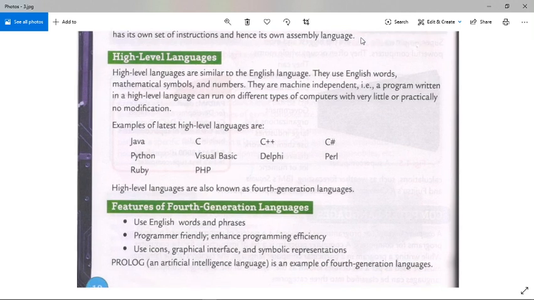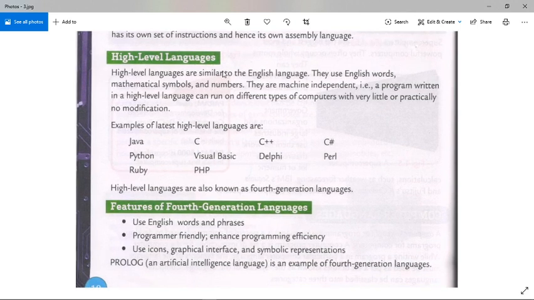The third category is high-level languages or fourth-generation languages. High-level languages are similar to the English language. They use English words, mathematical symbols, and numbers. They are machine independent. That is, a program written in high-level language can run on different types of computers with very little or practically no modification.